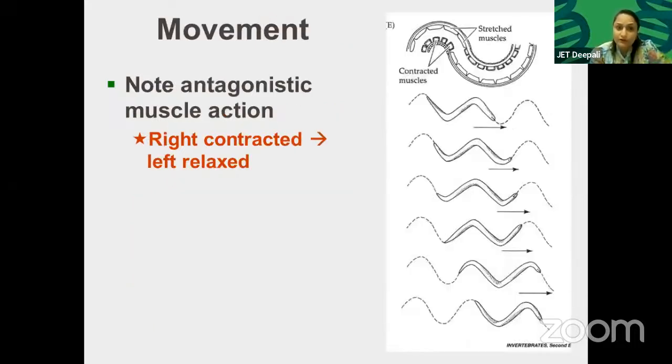Movement involves antagonistic muscle action: right contracted, left released. Worms usually do this kind of movement. You must have seen many worms. Have you seen nereis, millipedes, centipedes? Normally many millipedes and centipedes come out of the soil in the rainy season. This is their breeding season.